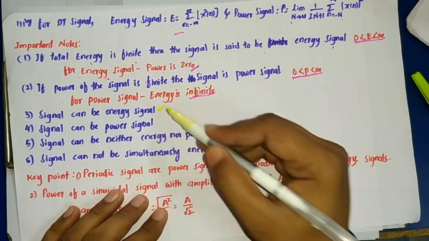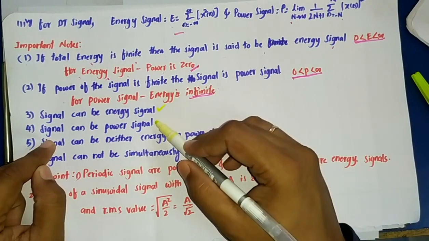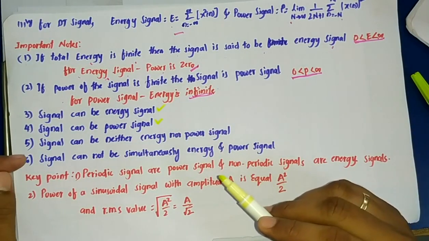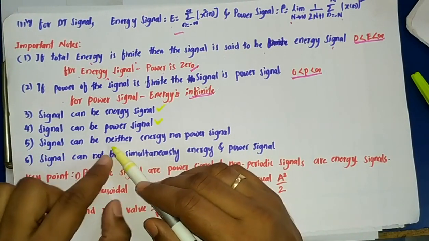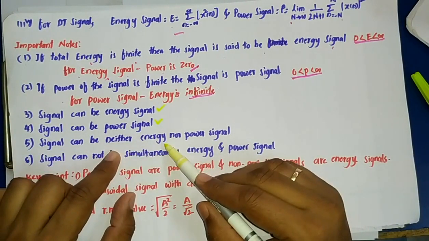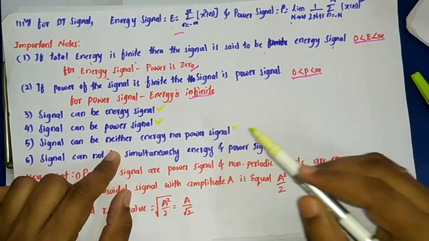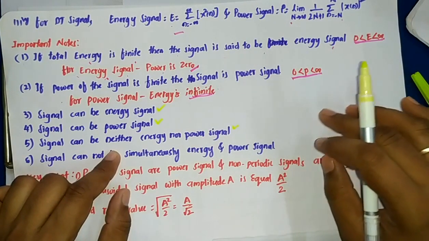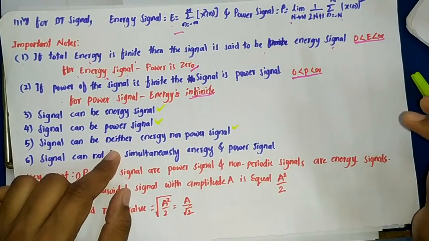Second, a signal can be a power signal also. And the third point is that a signal can be neither an energy nor a power signal. That is a third type of signal, which is neither a power signal nor an energy signal. Such signals also exist.